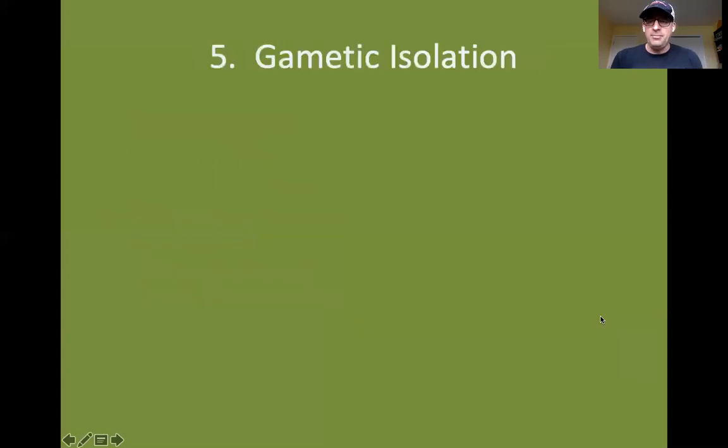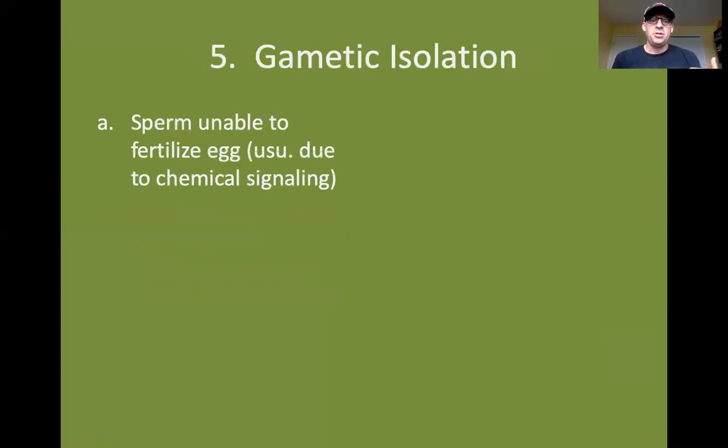All right, and then finally, the final prezygotic isolating mechanism is referred to as gametic isolation, and this is where the sperm is unable to fertilize the egg.